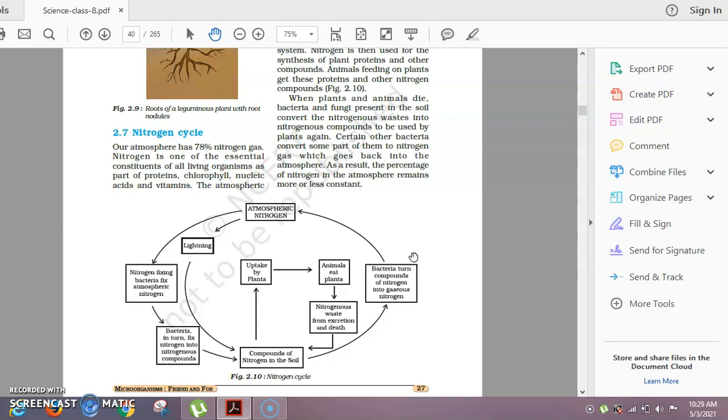denitrification bacteria, which has been named Pseudomonas, is called denitrification, and thus the nitrogen cycle maintains the percentage of nitrogen in the atmosphere as well. So this is how the whole process occurs in your nitrogen cycle.